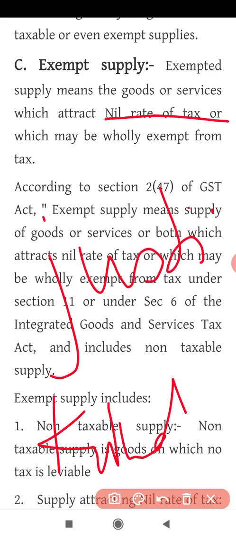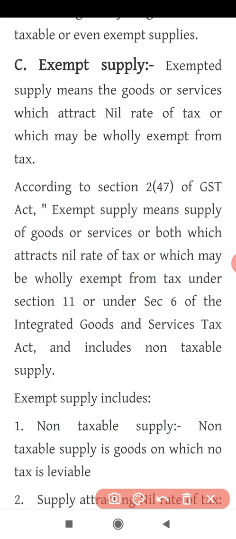Okay, so any common man, any poor man of India should be able to afford it. He should be able to buy goods and services of basic necessity like food, clothing, shelter, without paying tax to government. So the necessity things, the things that are basic needs for him like food and all, he shouldn't pay tax on that.